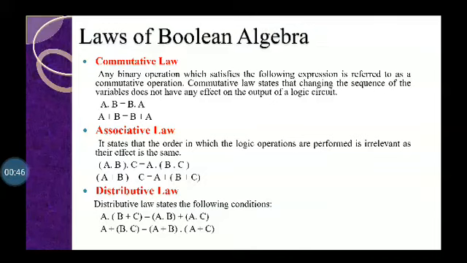Now, first one is the commutative law. Any binary operation which satisfies the following expression is referred to as a commutative operation. The commutative law states that changing the sequence of the variables does not have any effect on the output of the logic circuit, that is a into b is equal to b into a, or we can say a plus b is equal to b plus a.